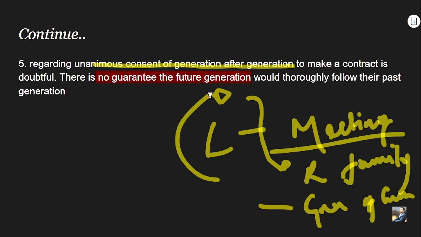This is something very logical, and was very much related even to Hobbes's idea: what is the guarantee that the social contract that a particular generation is formulating will be followed thoroughly or strictly by the future generation as well? This is a very logical question. Why? Because situation, times and place do change, right? So what is the guarantee that the contract formulated by the forefathers will be followed religiously by the future generation? This is what the critics are criticizing in Locke's social contract.